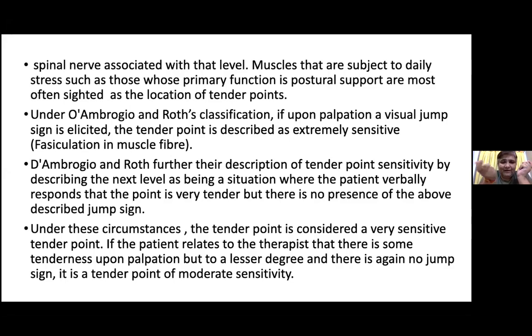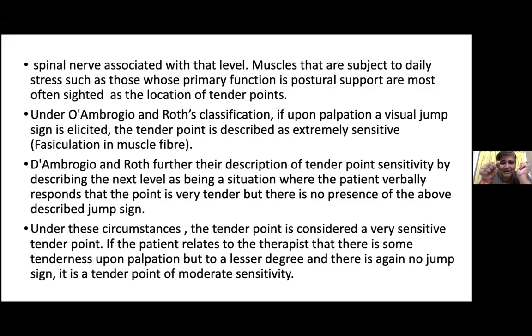Whenever the tender point is elicited like this, it is classified as extremely sensitive. According to them, the next level is a situation where the patient verbally responds that the point is very tender, with no presence of the jump sign. That is known as the moderate one.